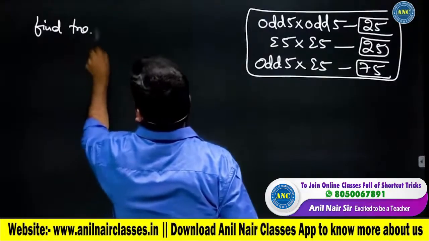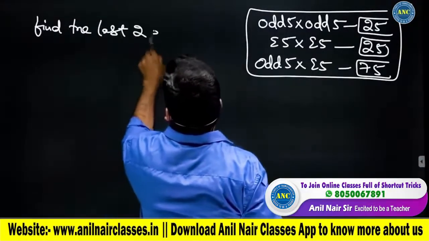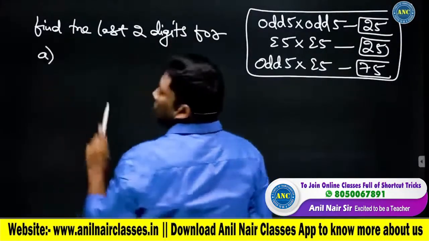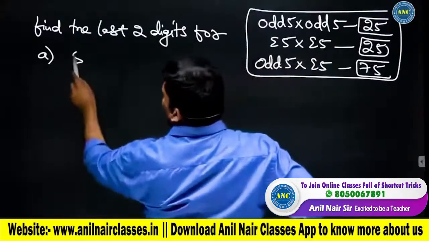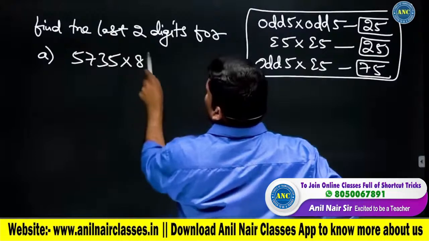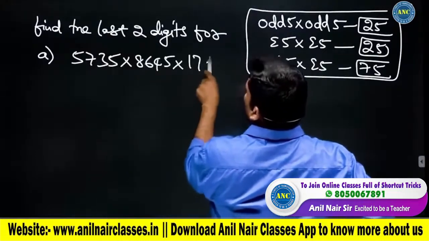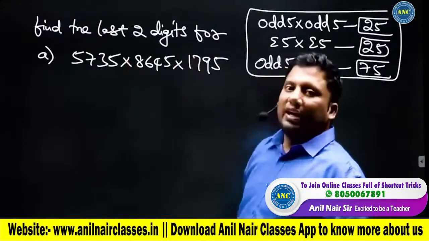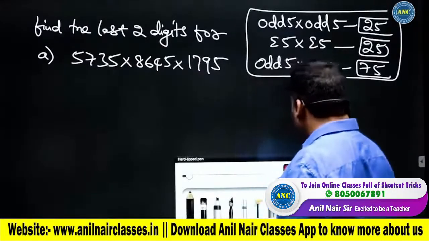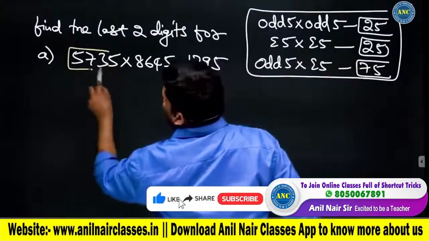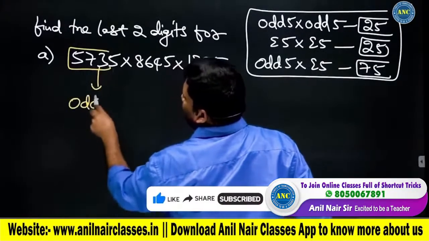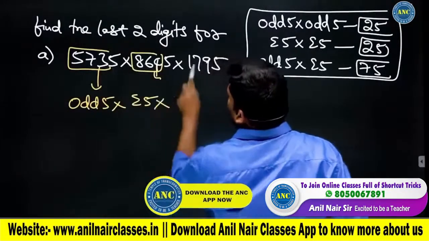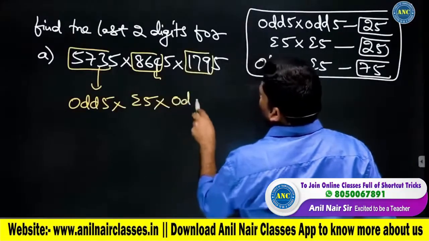Find the last 2 digits for this example: 5735 into 8645 into 1795. Seems like a terrific question to you. How to solve? 573, unit digit it is odd, so it is an odd 5. 864, unit digit it is 4, even 5. 179, the 9 is an odd number.